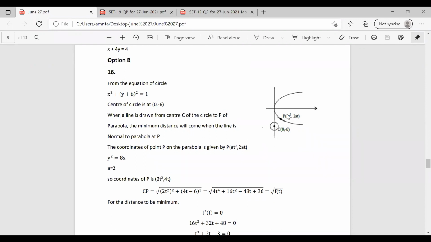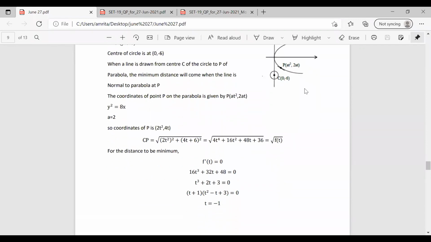So we have the points C and P. So we could find the distance as root of (2t square) whole square plus (4t plus 6) whole square. So we are going to write this as root of f of t. For the distance to be minimum, the differential should be 0, that is f dash of t becomes 0.